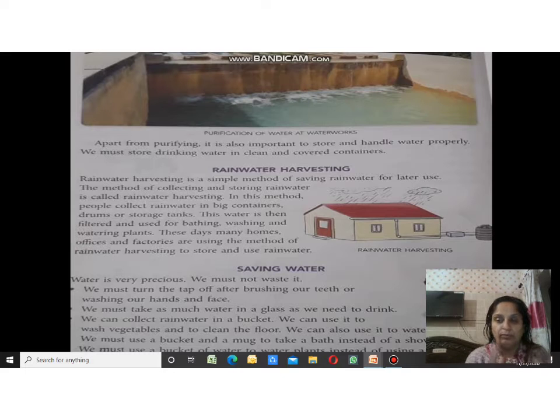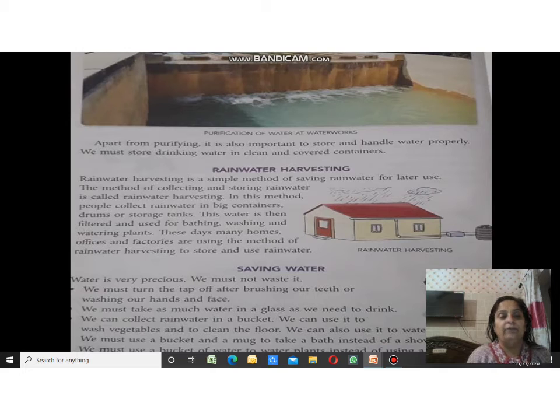No need to worry, because it is a very easy answer: the method of collecting and storing rainwater. In which method do we collect and store rainwater? That is rainwater harvesting. In this method, people collect rainwater in big containers, drums or storage tanks.